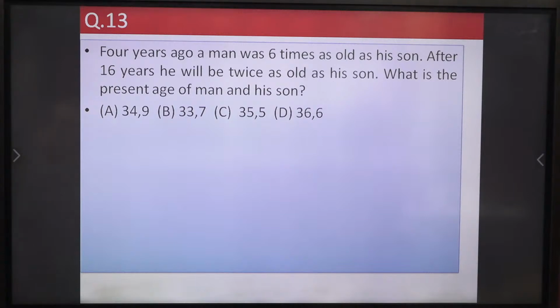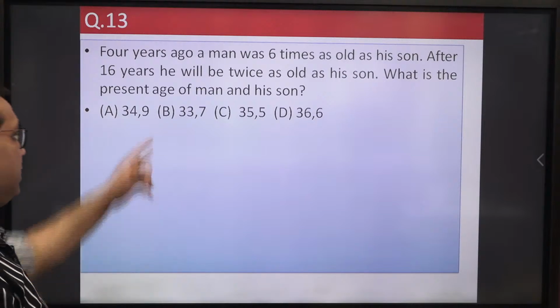So tell me the answer. If you are able to solve this, please tell me the answer in the chat box. Four years ago, a man was 6 times as old as his son. Okay, 4 years ago a man's age was 6 times his son's age. And after 16 years he will be double his son's age. So we have to find the present age of the man and the son.